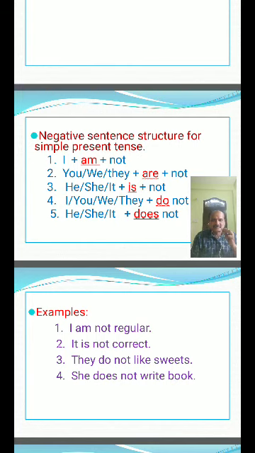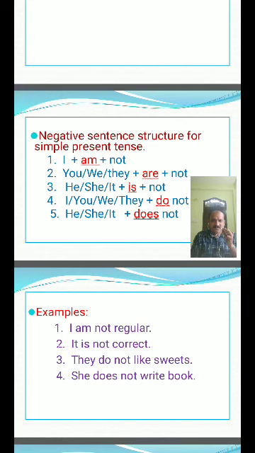If B forms are there in simple present, while writing a negative sentence you use am for I, are for you, we, they, is for he, she, it.